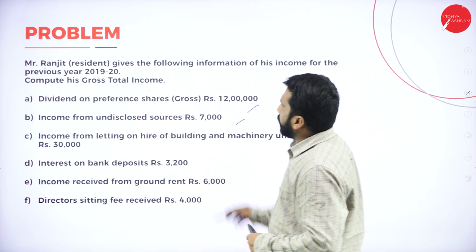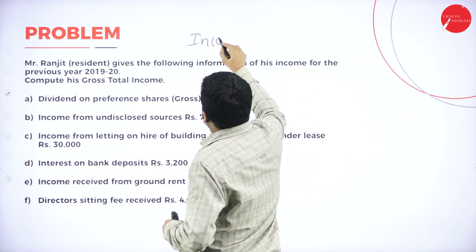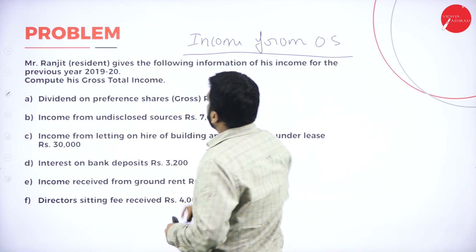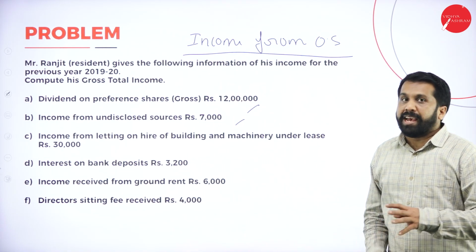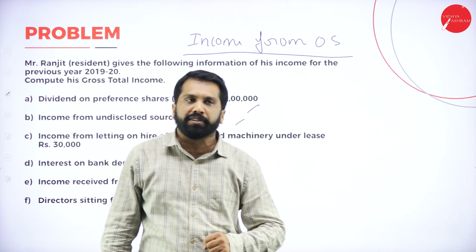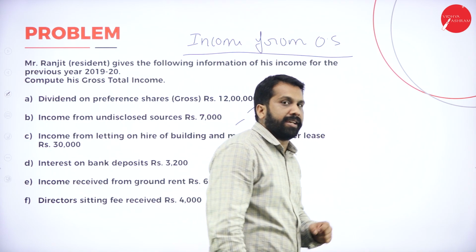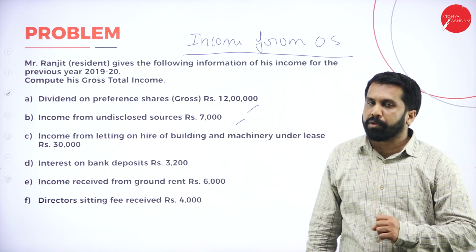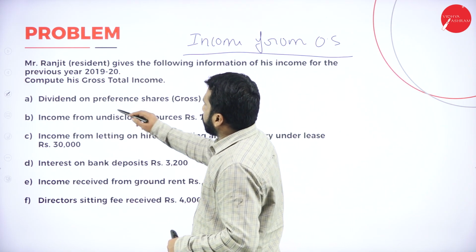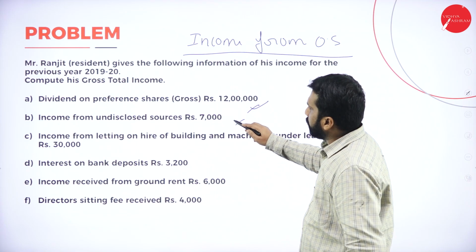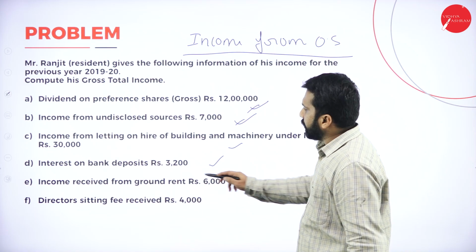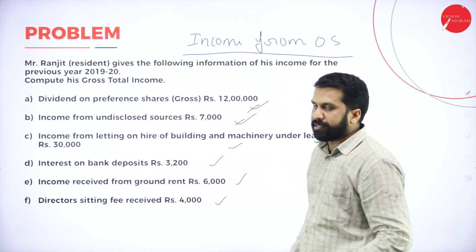Now, this one is income from other source. Income from other source is nothing but anything other than income from salary, other than income from business or profession, other than income from capital gain, other than income from house property, everything comes under income from other source. Like dividend from preference shares, income from undisclosed sources, income from letting of hire building, interest on bank deposit, income received from ground, director's sitting fees.